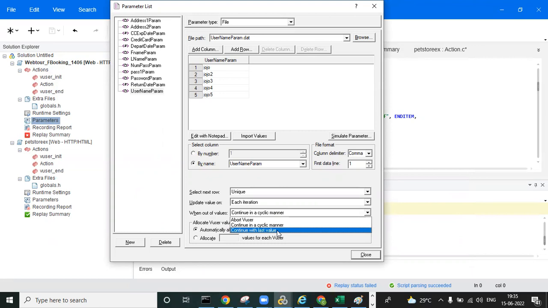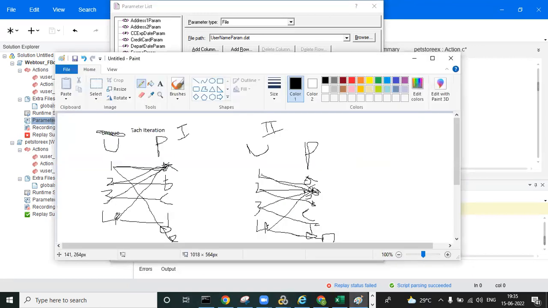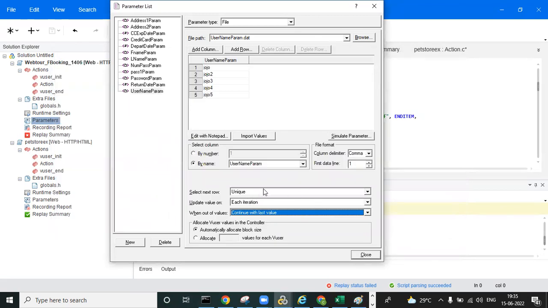And one more option, continue with the last value. Whatever the last value is, it will continue with that. After 4 it will finish, and it will not take any other values. These are the properties. Continue with last value is enabled only for unique each iteration. Apart from unique, you can select occurrence and once property, but you are not able to see these properties there. Only for each occurrence and each iteration are you able to see these properties.